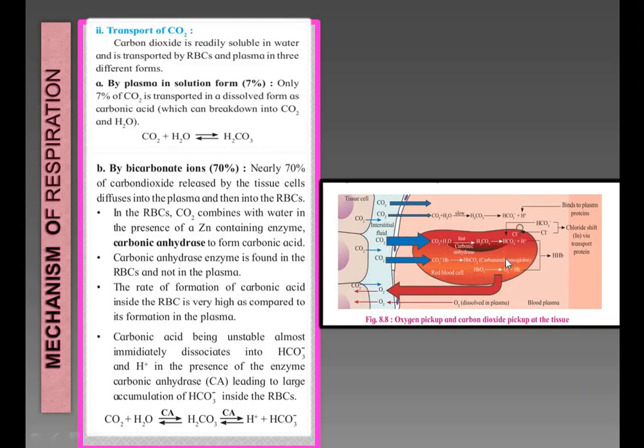Carbonic acid, being unstable, immediately dissociates into HCO3- plus H+ ions. See this reaction: carbon dioxide plus water gives carbonic acid, which dissociates in the presence of carbonic anhydrase into H+ ions plus HCO3-.